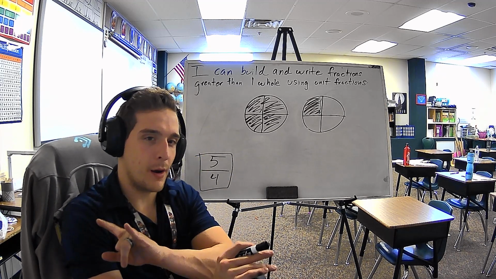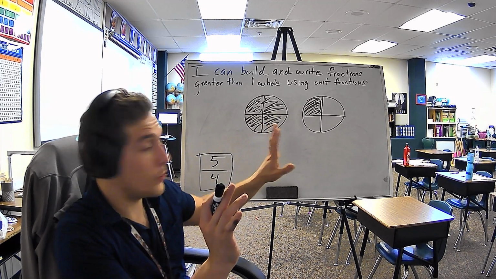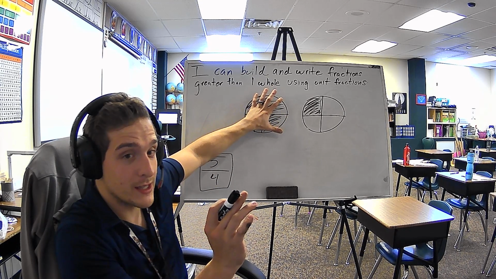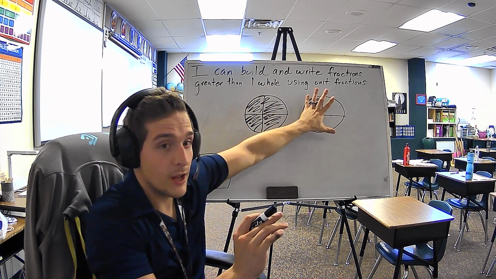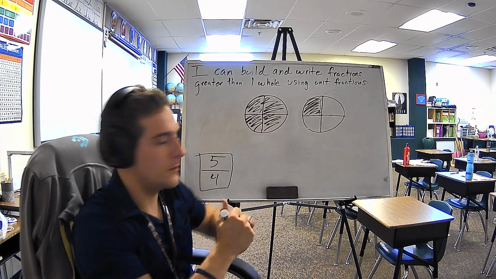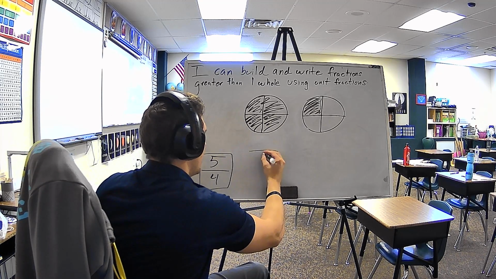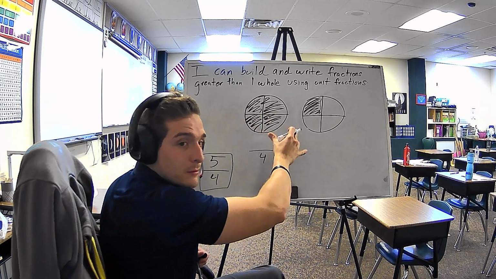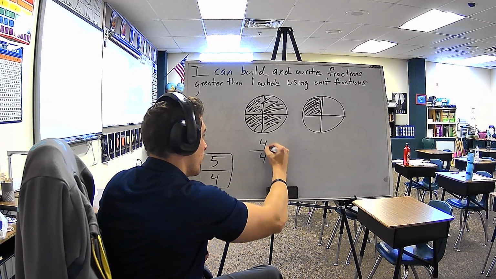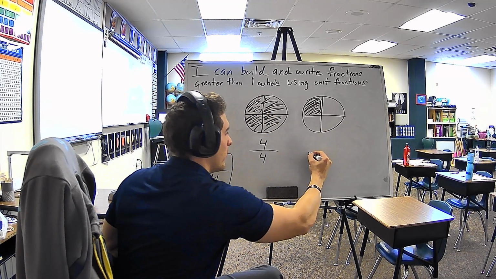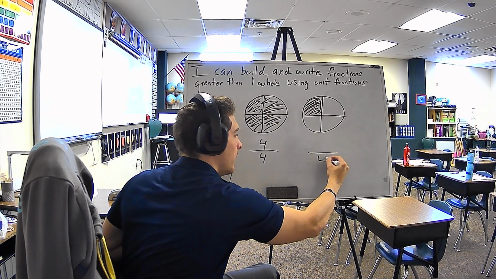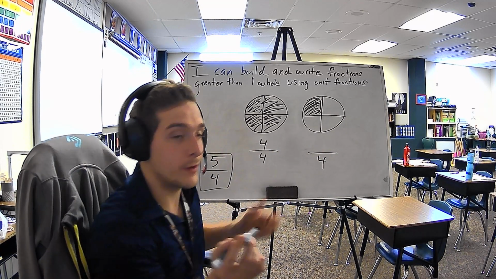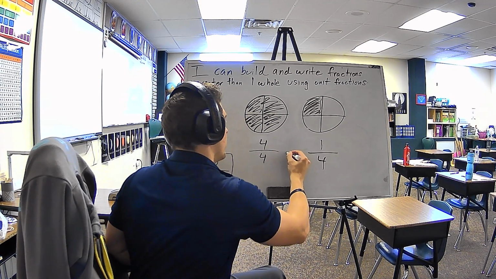So let's break it apart. Let's do a fraction for just this picture and then just that picture. So how many pieces are there? There's 4. How many have we eaten? 1, 2, 3, 4. We've eaten all 4 there. For this pizza over here, how many pieces are there? 4. How many did we eat over here? 1.